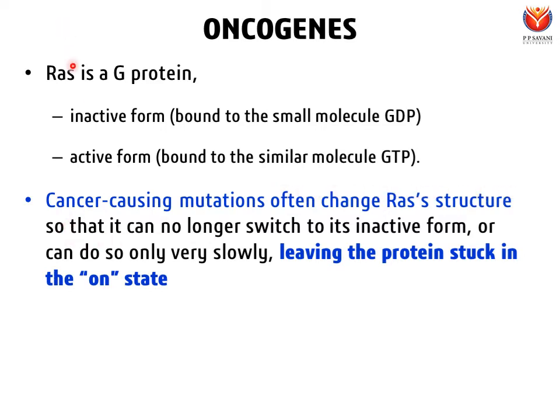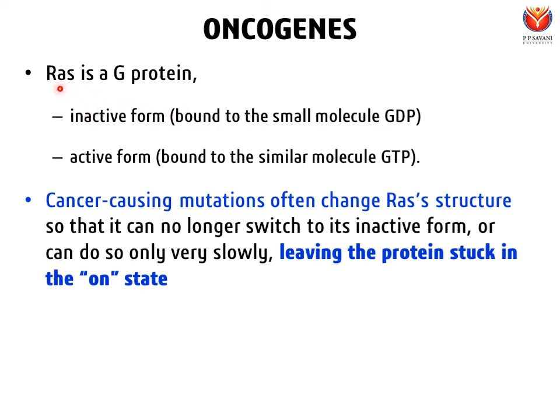It means the RAS protein, which can be converted into inactive or active form because of its ability to bind to GDP or GTP, will no longer be able to convert into inactive form, because there is a structural change that will no longer allow GDP to bind to RAS protein so that it can be converted into inactive form.